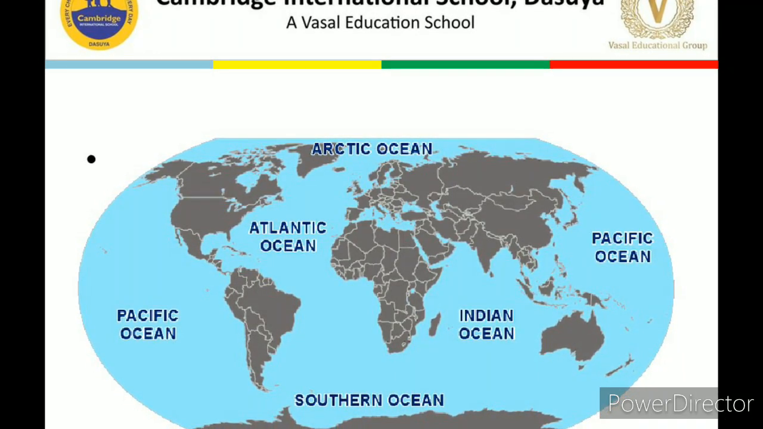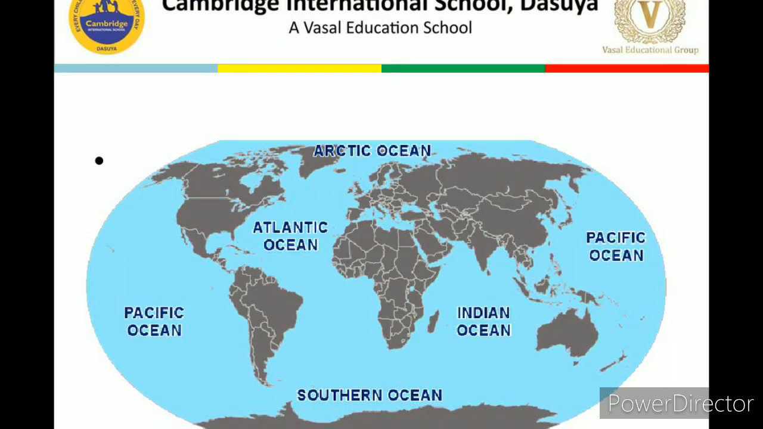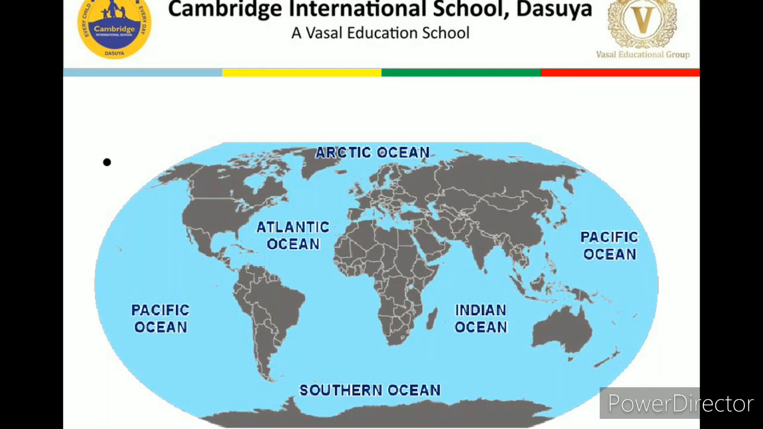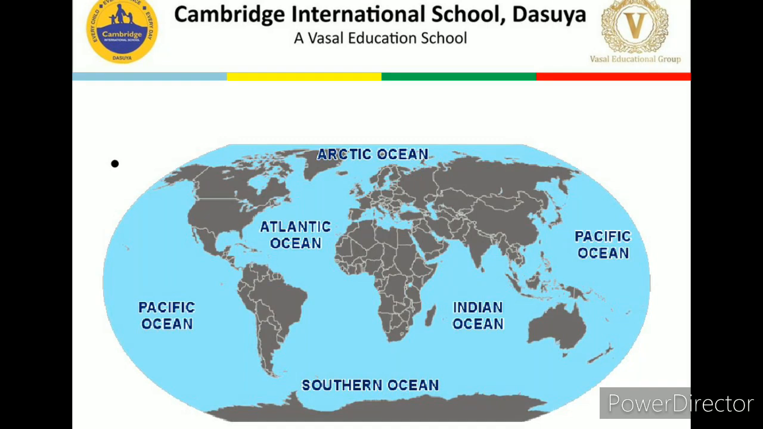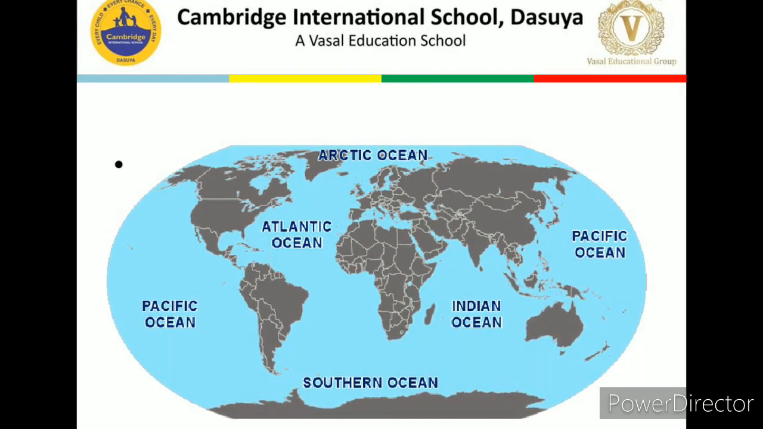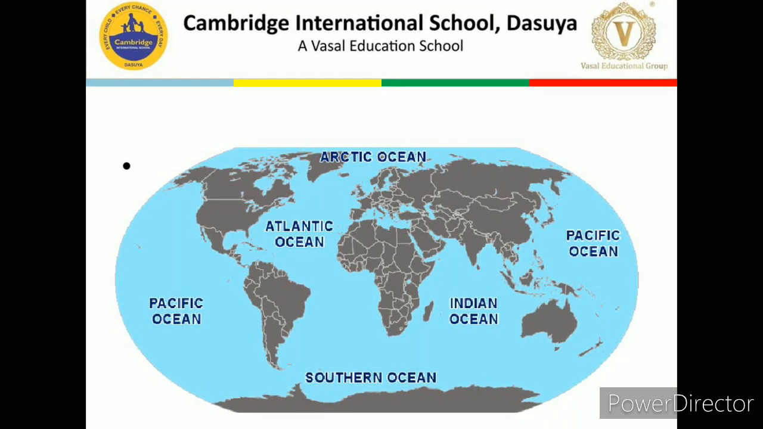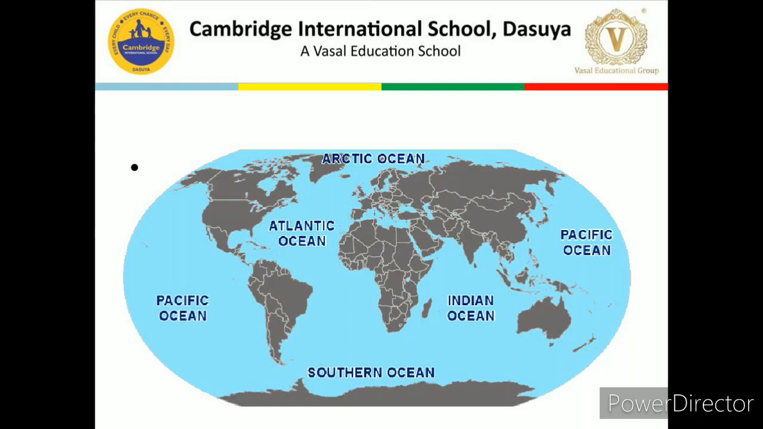Now you can see here, these are the major oceans of the world: Pacific Ocean, Atlantic Ocean, Indian Ocean, Arctic Ocean, and this one we can call the Southern Ocean. Here all these oceans are merging, so that's why it is called the Southern Ocean.